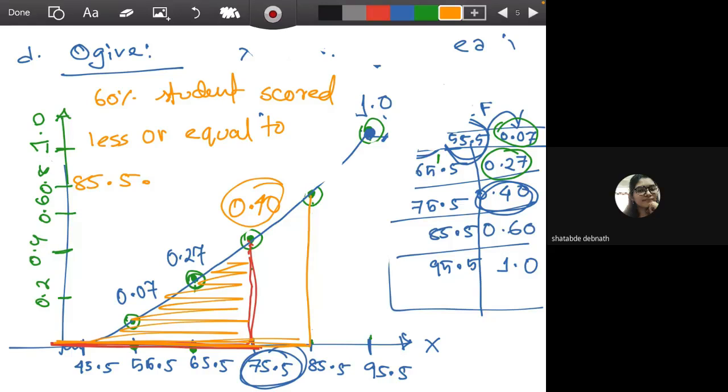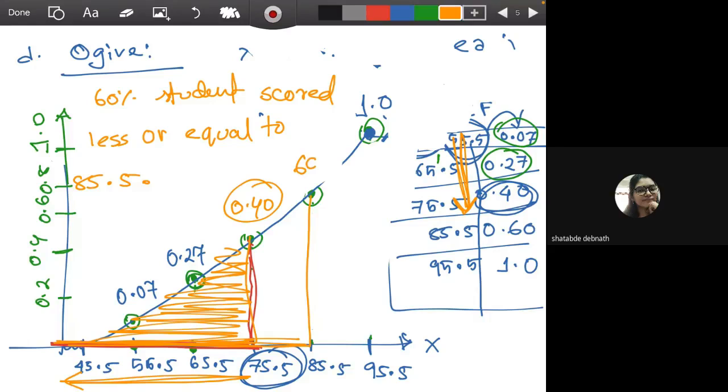Yes ma'am. So, who are these? These are the people who scored less than or equal to 75.5. এটা তুমি গ্রাফ থেকেও দেখতে পারো, যেখানে তুমি যদি দেখো যে this is the area under 0.70, so sorry, 0.40. So 40% students what did they do? ওরা 75 পেয়েছে অথবা 75 থেকে কম পেয়েছে, এটাই লিখেছে 40%, or in this case I wrote 60% students scored less or equal to 85.5.